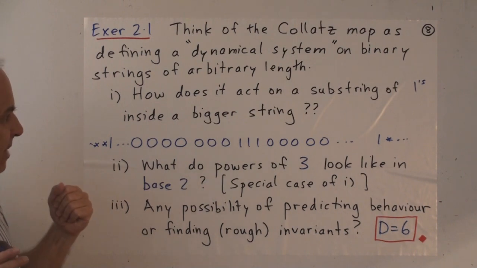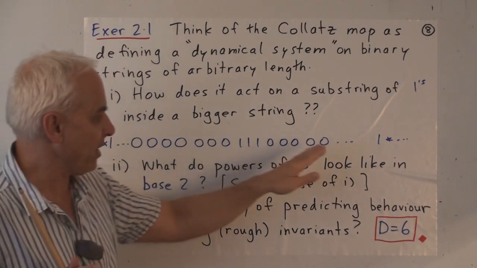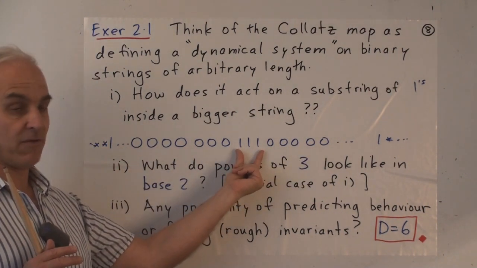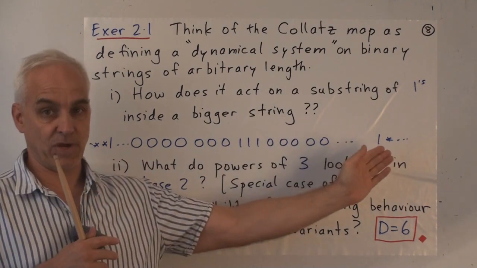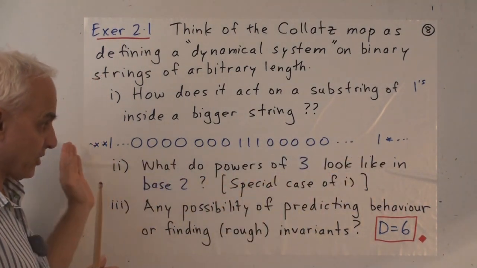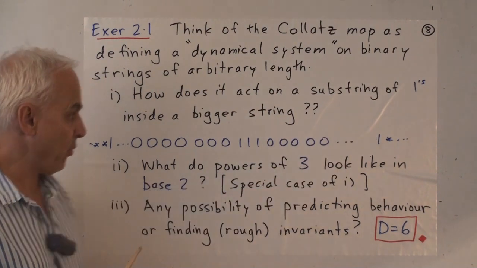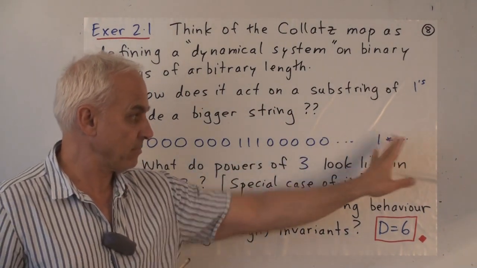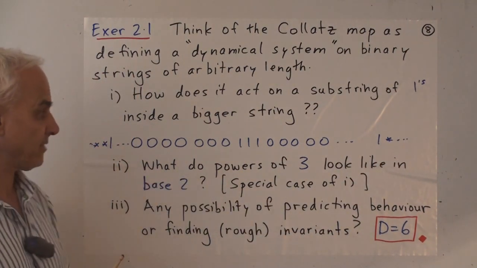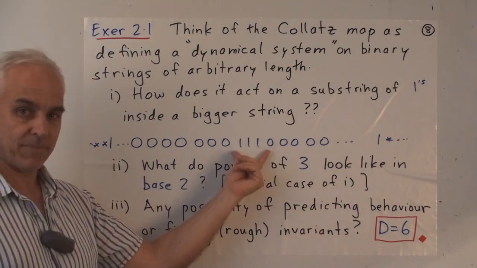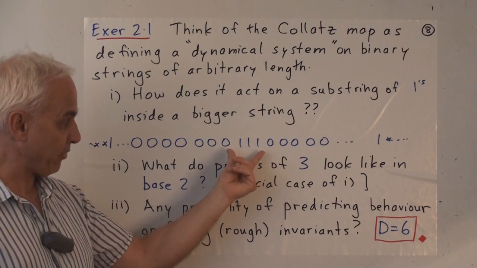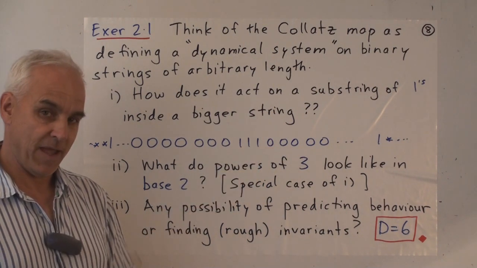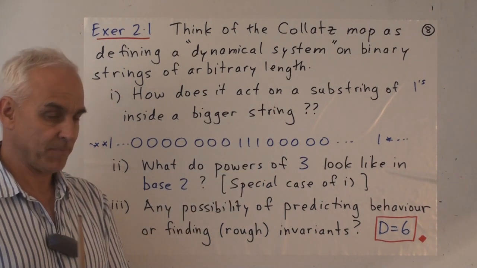What if we just think about a substring of a number of consecutive ones inside some bigger string? So suppose we start off with a very big number which has a whole bunch of zeros and then a few ones and a whole bunch of zeros, and then there might be some stuff to the left and to the right. And let's say we're just looking temporarily at this string of ones and what happens to it.